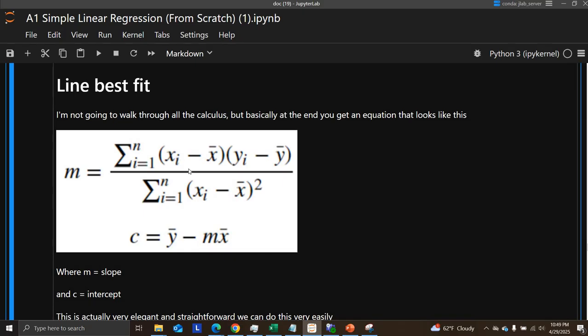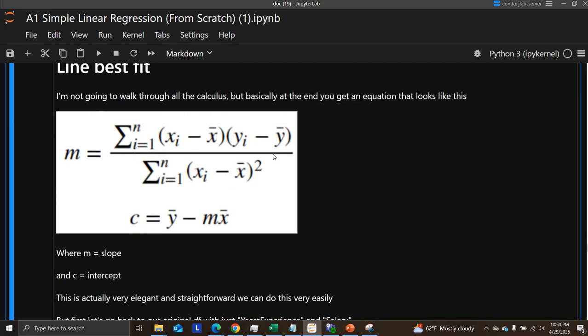Here you have x sub i, that's just the x value for any given instance, minus x bar, which is just the average of all the x's, times this difference, which is y sub i. Y is just any value for the target variable, minus y bar, which is the average for all the target variables.